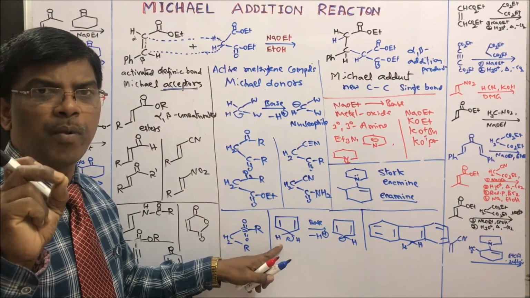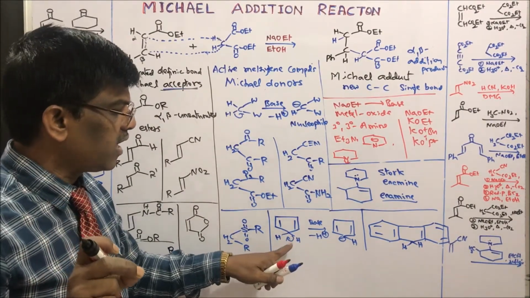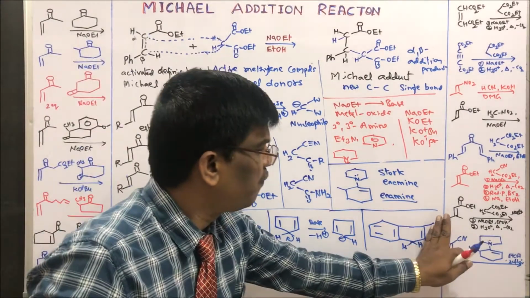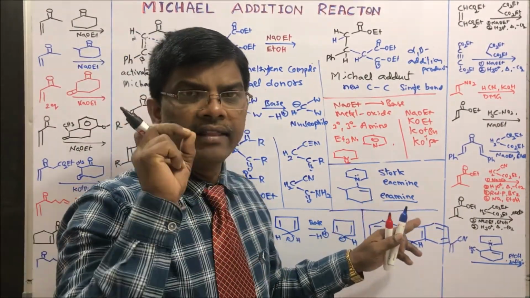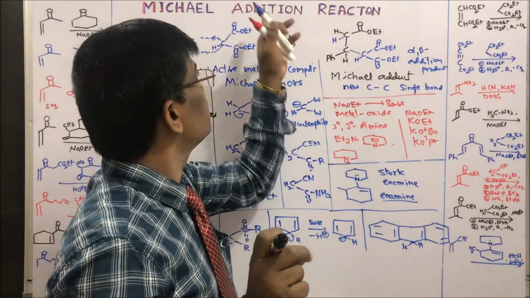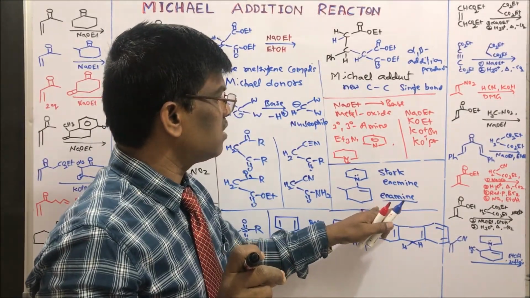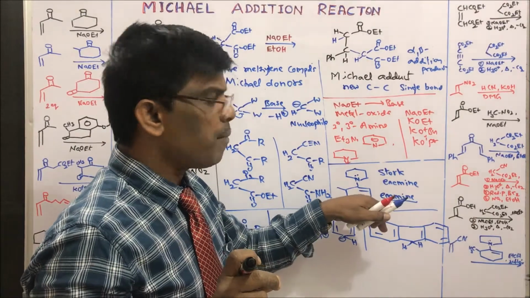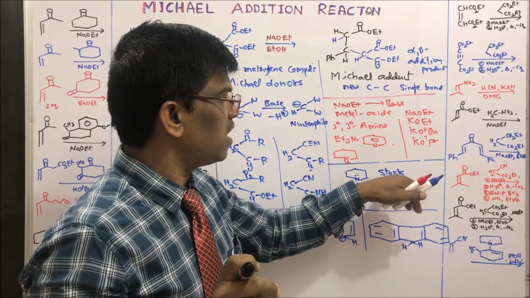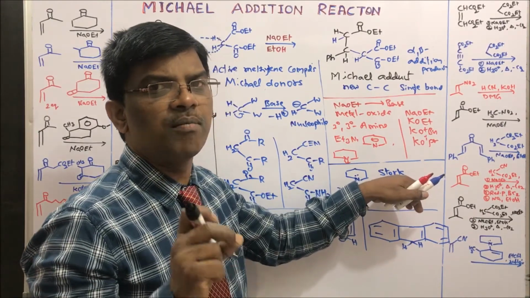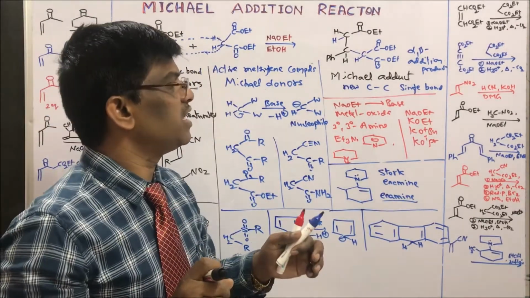The very important class of compounds are cyclopentadiene, indene and fluorene. The other modification of this Michael addition reaction donors are enamines. These enamines are usually used under the Stork enamine reaction, which is a modification of this Michael addition reaction.